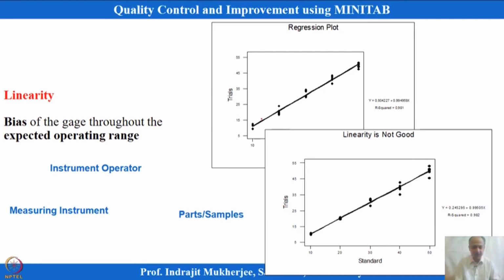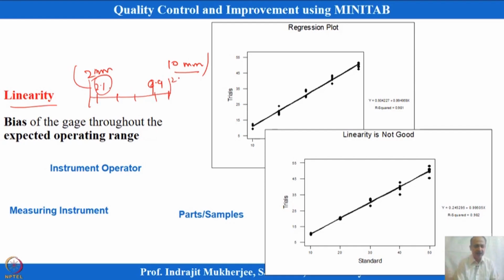The second important aspect, which talks about location, is linearity throughout the operating range of the instrument. If an instrument can measure from 2 to 10 mm, then this is the operating range of the instrument. Within this operating range we have to select parts at different locations. Let us say this is one of the parts we have selected, 2.1, and this is 2.9, and this is approximately 9.9, and this is 10 mm that I have to measure.